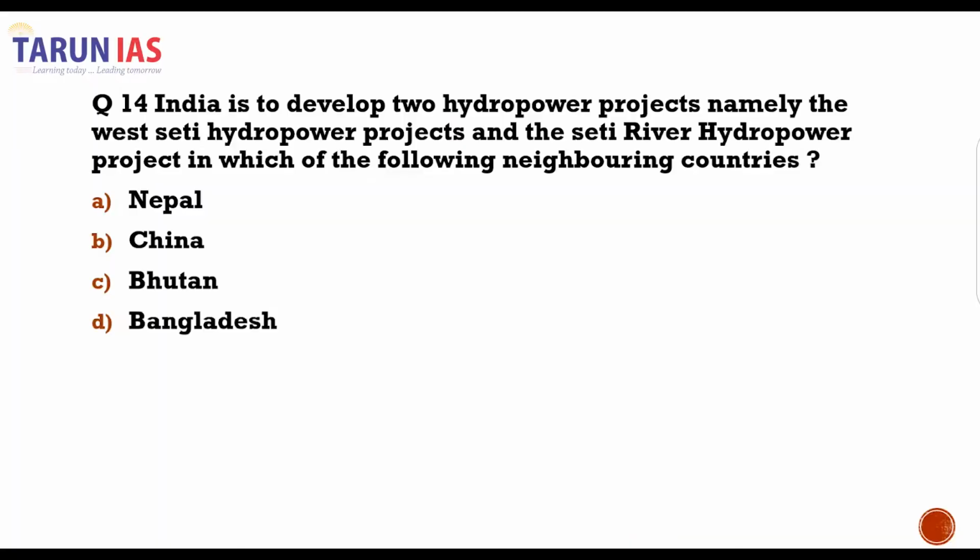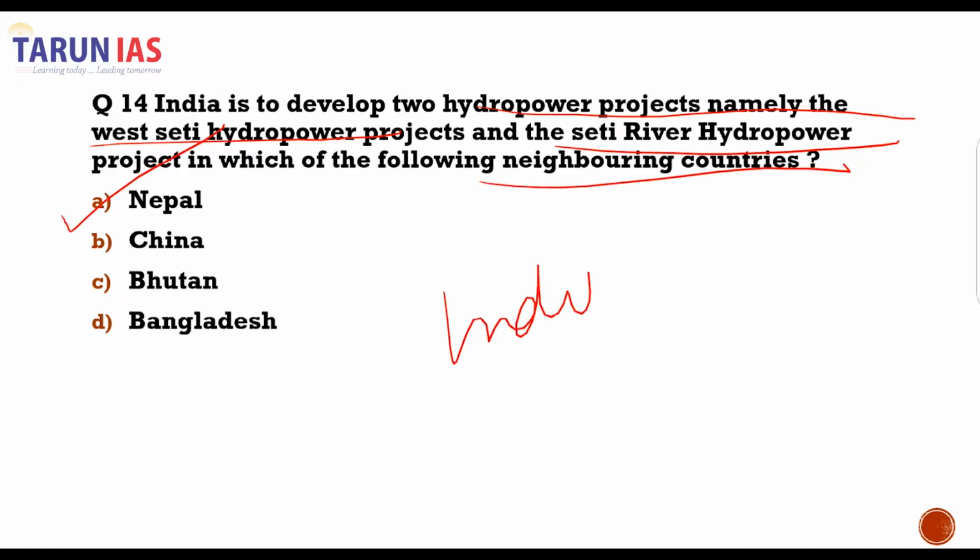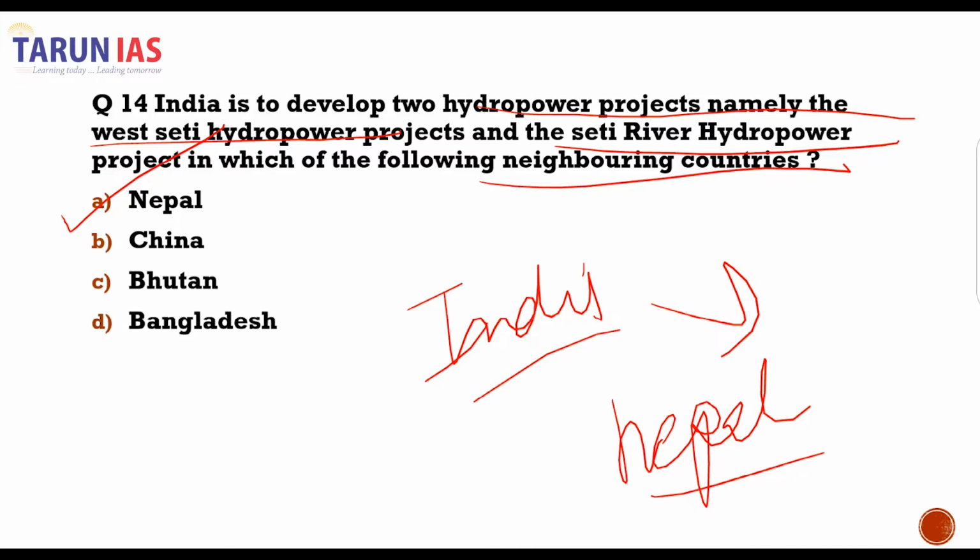The next question of the day is about India developing two hydropower projects, namely the West Seti hydropower project and the Seti River hydropower project, in which of the following neighboring countries? It is Nepal. So India is going to develop this West Seti hydropower project in Nepal.